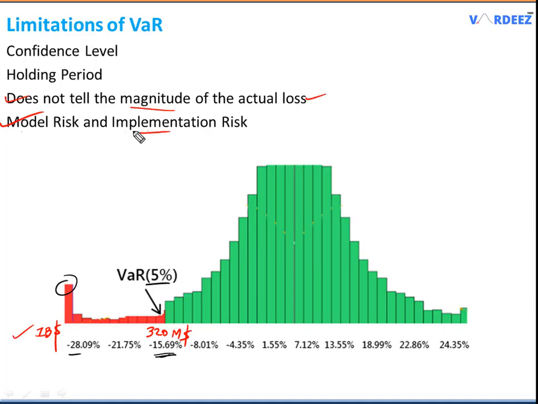And finally the fourth limitation is the model risk and implementation risk. This goes without saying that value at risk is itself a model. We can have some wrong inputs, we can have some wrong methods. So model risk and implementation risk is a part of the limitations as well.